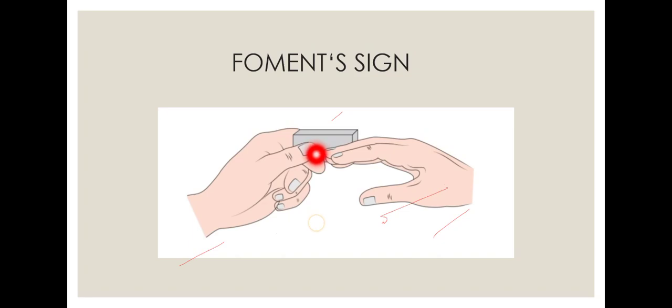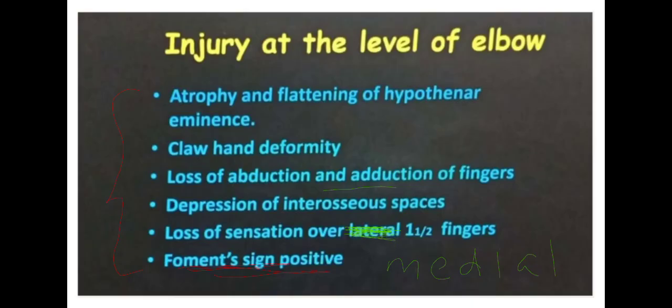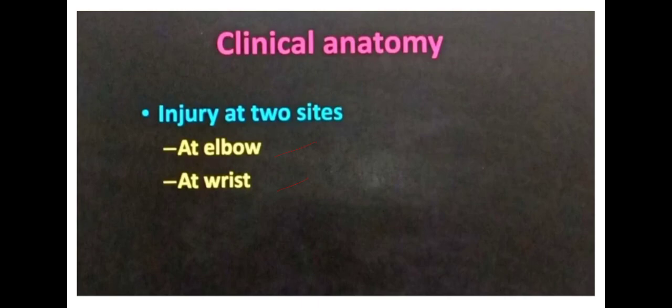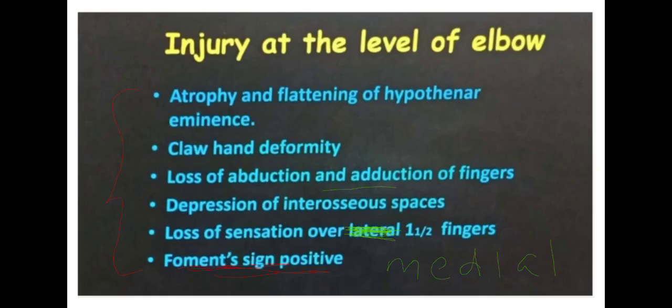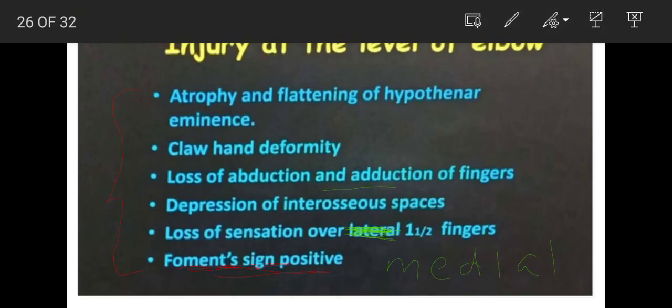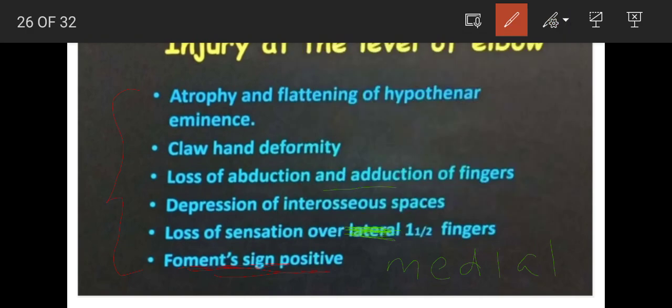With the help of this sign, the doctor will say you have an ulnar nerve injury. This is what is called Froment's sign. This is for injury at the level of the elbow. What will happen with an injury at the level of the wrist? All these 5 points will be there, but one point will be missing.